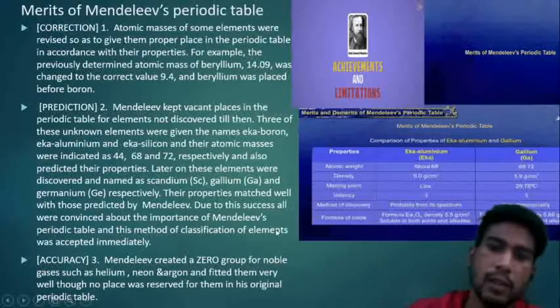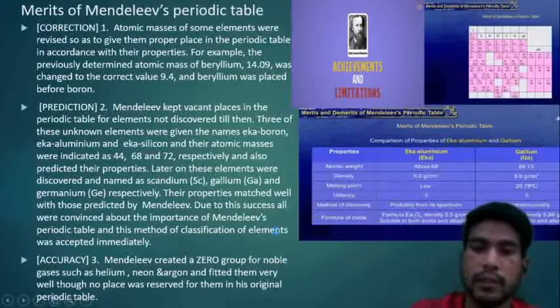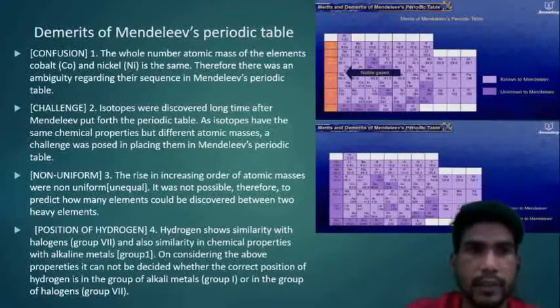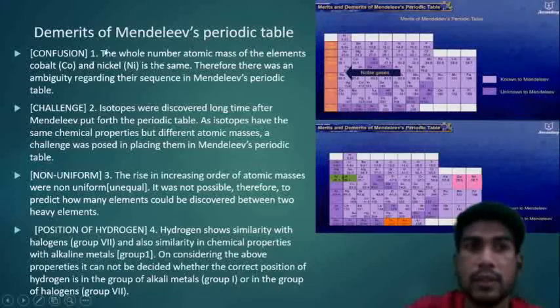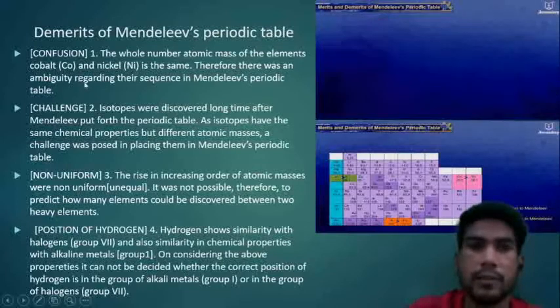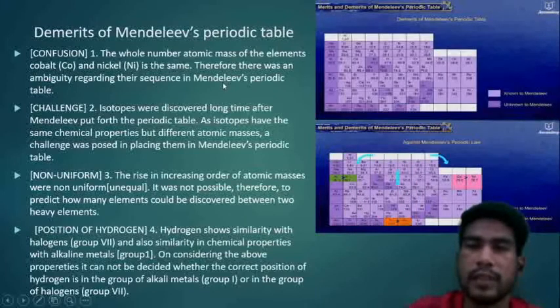Okay. Now let's see the next one, that is demerits of Mendeleev's periodic table. So the first one was confusion. It created a confusion. The whole number atomic mass of cobalt and nickel is the same. Therefore, there was an ambiguity, a little bit of confusion regarding their sequence in Mendeleev's periodic table. As they have the same atomic mass, there was an ambiguity about where to place them.